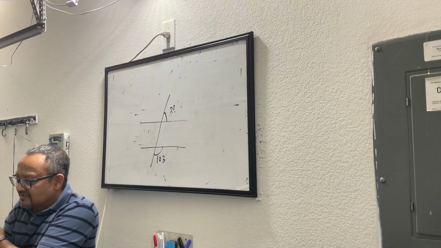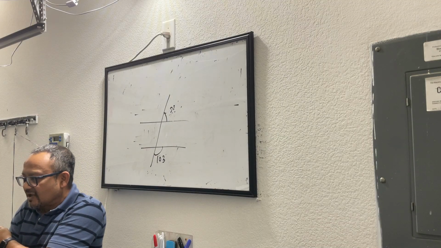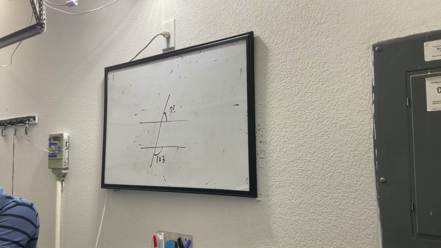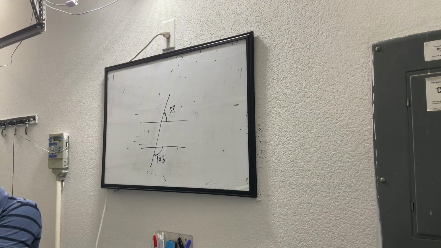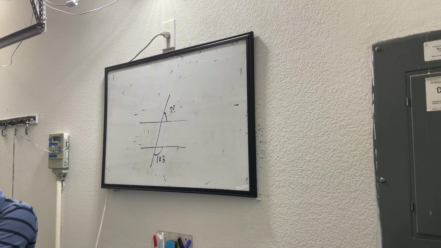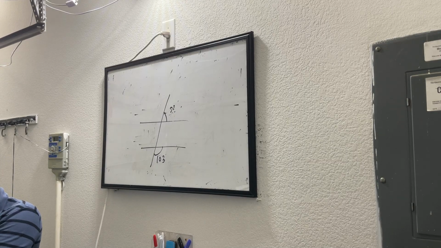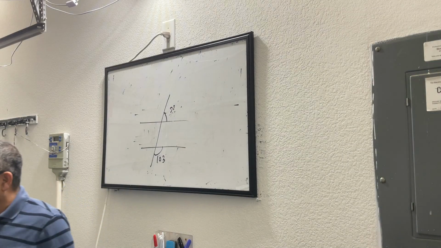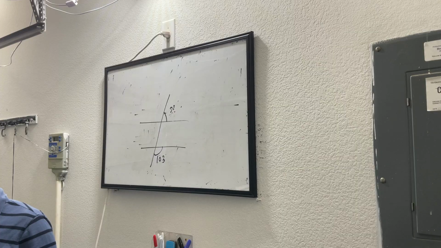Yes, Anahita? I got my answer. How much is it? 77. Okay. Swechha? I got the same thing, 77. Okay, Sidhu? I got 77. Adya? I got 75.